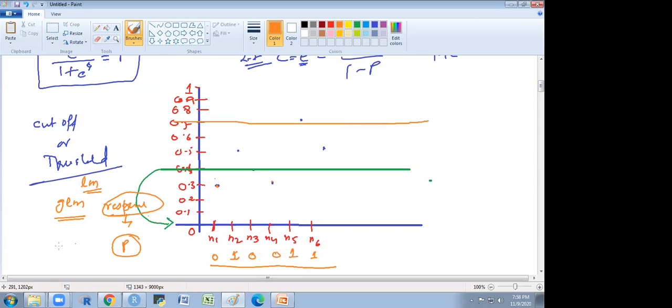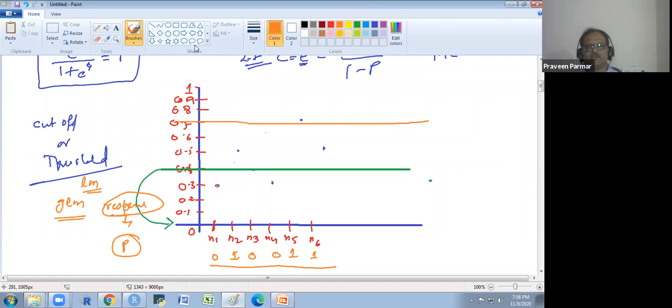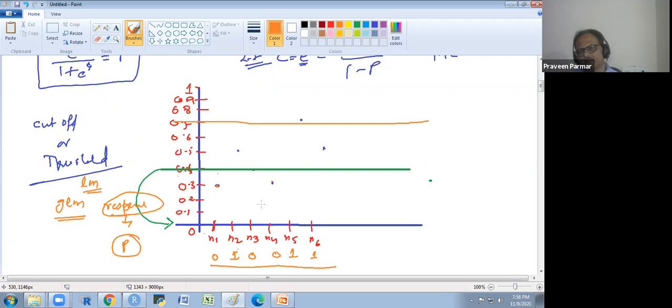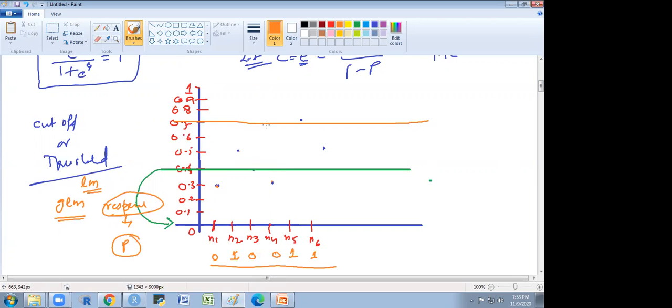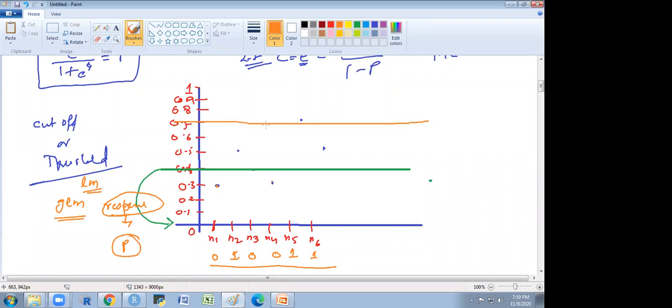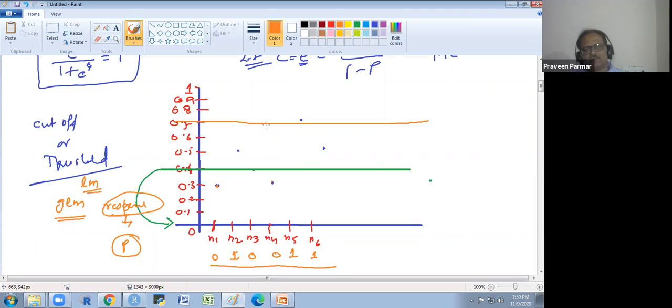This is the value between this and this probability, and the above this would be this category and the below this would be this category. We have to set two thresholds if you have three categories. If you have four categories, then you require three thresholds. So in spite of that, it is better to use the SVM,